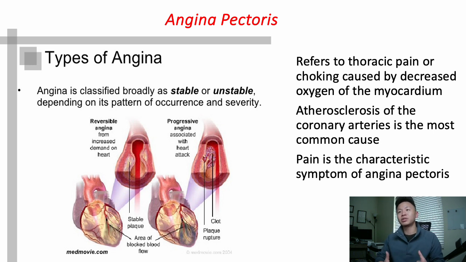Your stable is your type of chest pain that does go away. It goes away with rest, goes away with nitroglycerin, or there's a specific cause such as exercise and it goes away with rest. Unstable chest pain, on the other hand, doesn't go away with rest, doesn't go away with nitroglycerin, and may be a precursor to what we call a myocardial infarction.